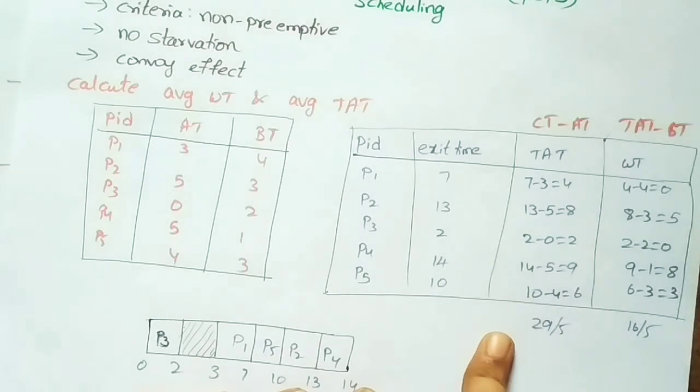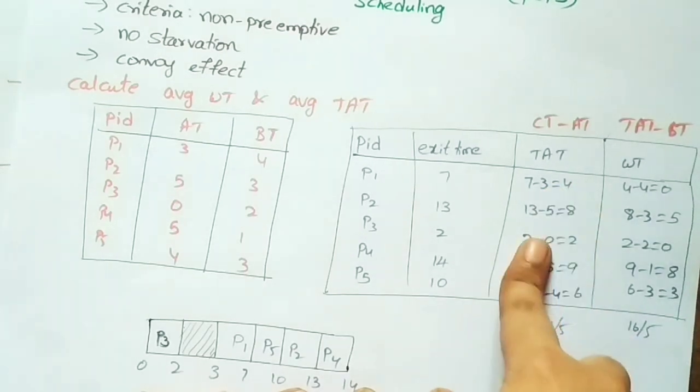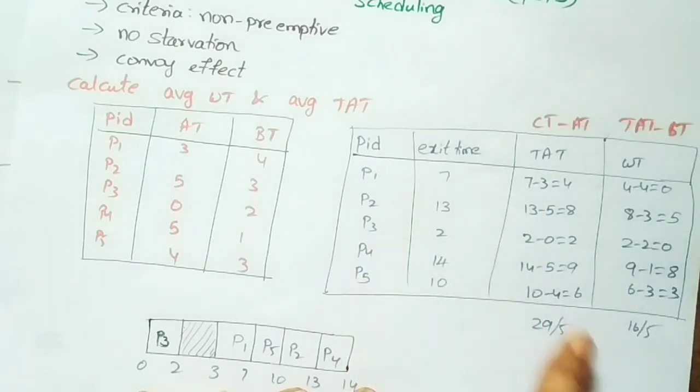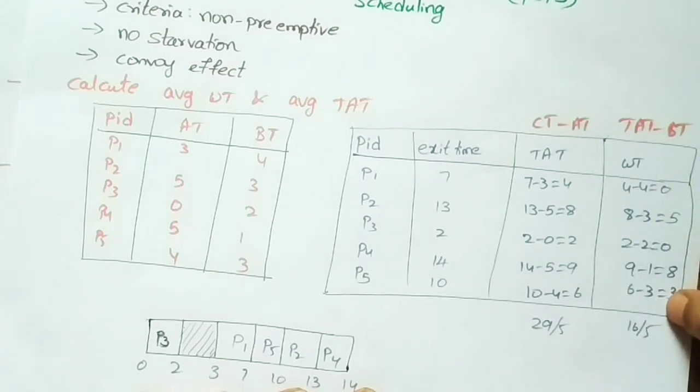And we have to calculate the average turnaround time and average waiting time. For that, what is the number of processes here? 5. And what is the total? 29. So 29 by 5 is the average turnaround time. And the average waiting time: the total is 16, so 16 by 5 processes is the average waiting time. Okay, so this is about the first come first serve scheduling algorithm.